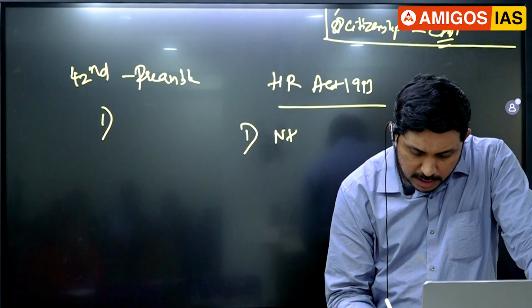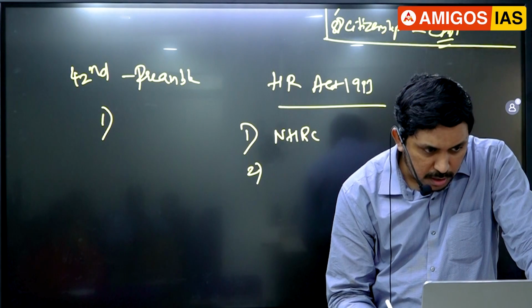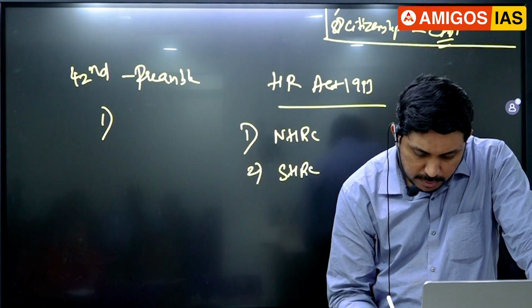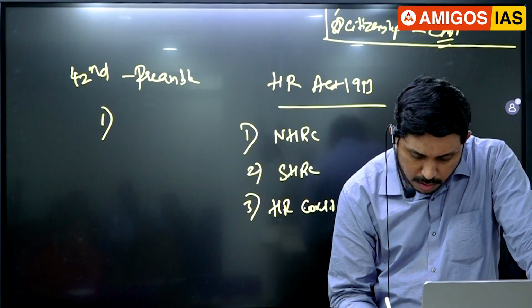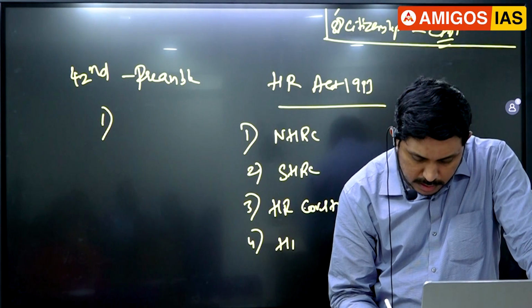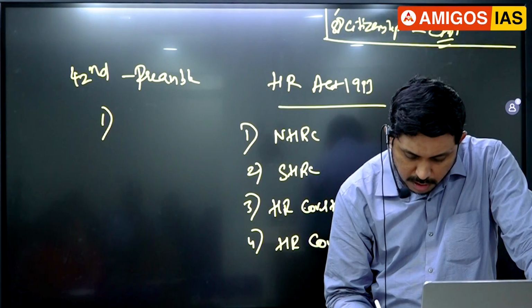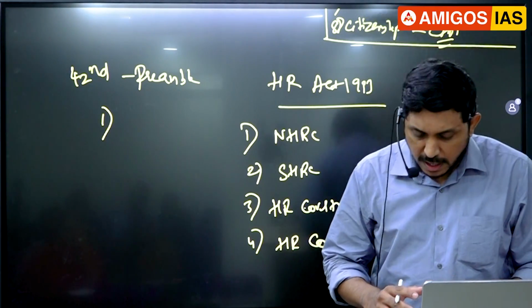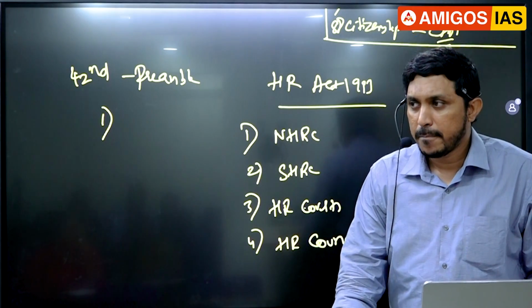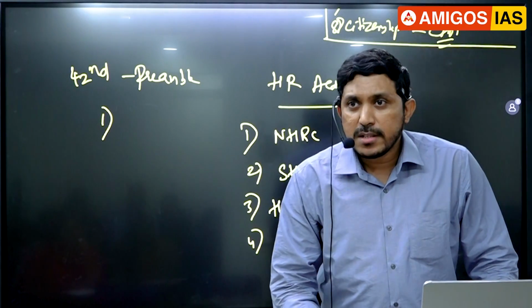First one, NHRC. Second option, State Human Rights Commission. Third one, Human Rights Courts. Fourth one is Human Rights Council. What is your answer, guys? Which is not covered under the Human Rights Act 1993? What is your answer for this?